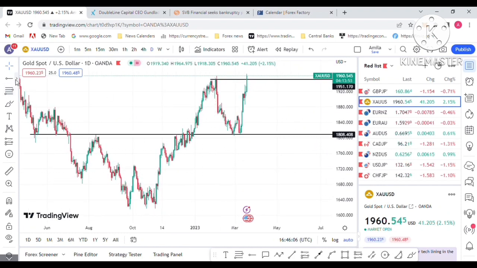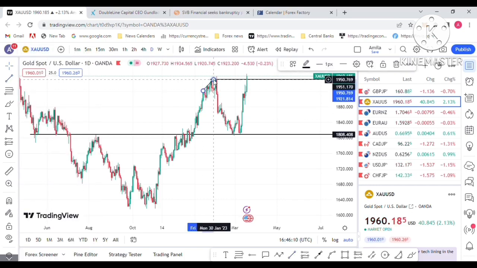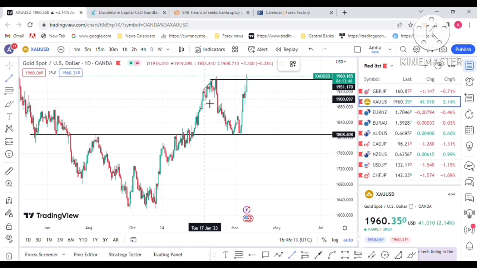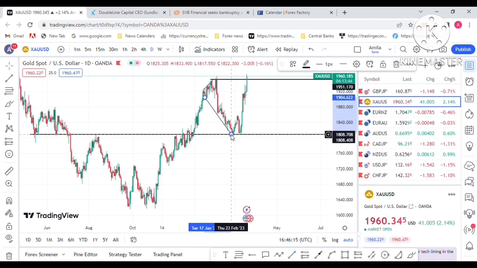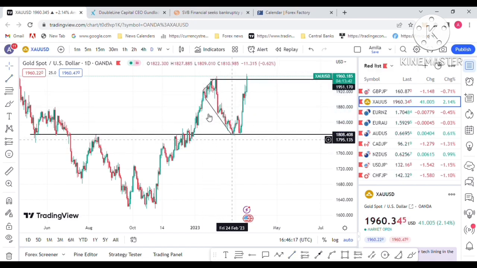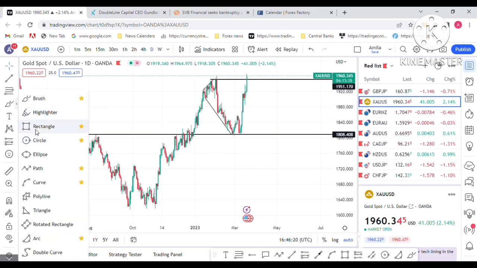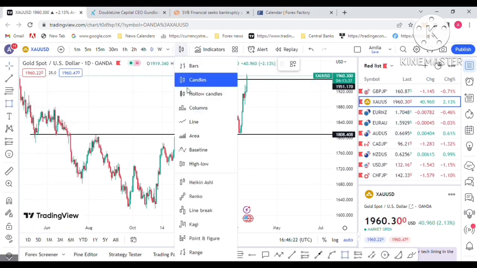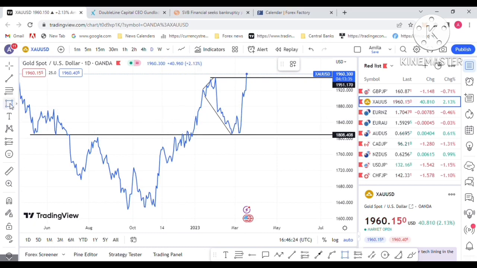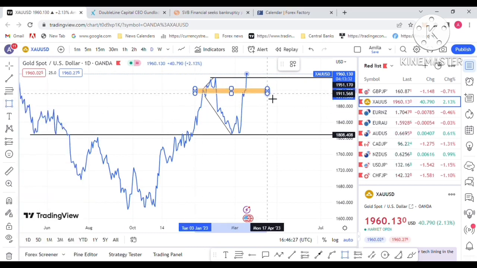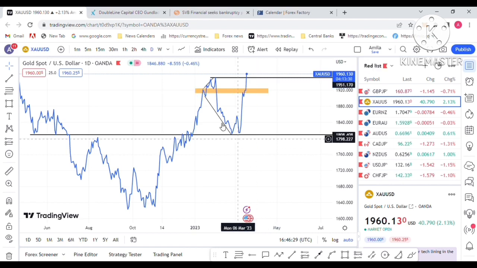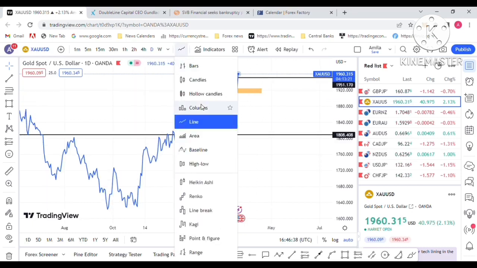Let's see what happens technically in the chart. You can see this famous pattern, Quasimodo, with higher high and lower low continuing. This is the Quasimodo level, the Quasimodo sell zone level, but price was not dropped from the QM sell zone. That's the power of the economic data: gold continued to the high side.